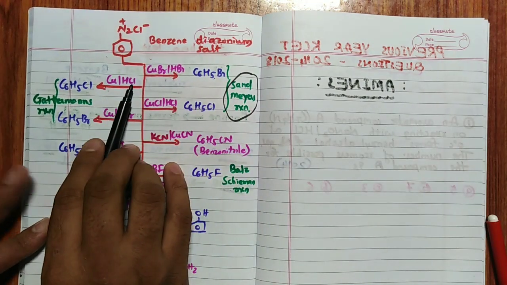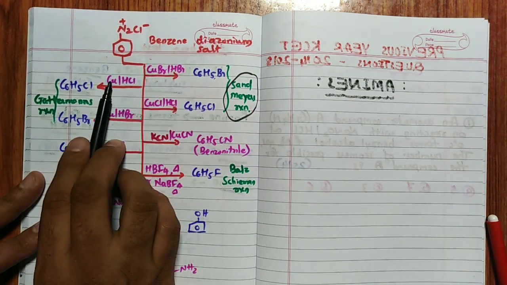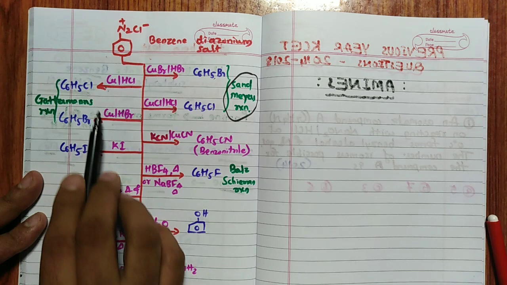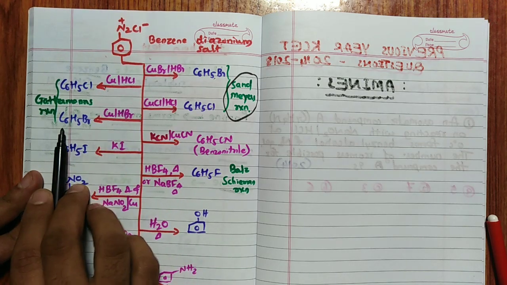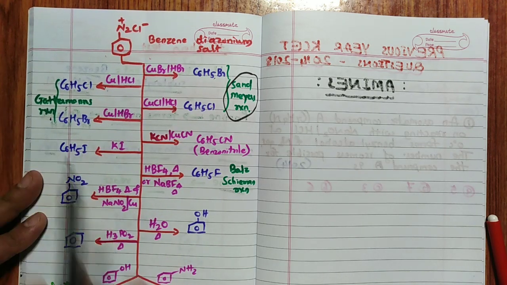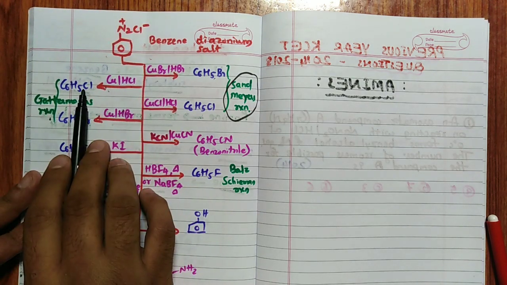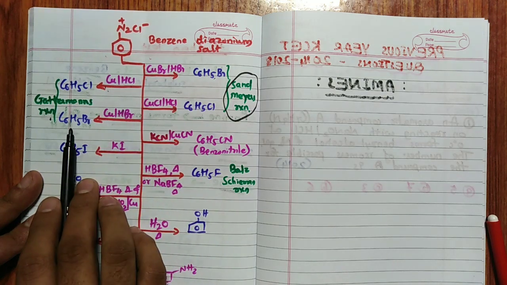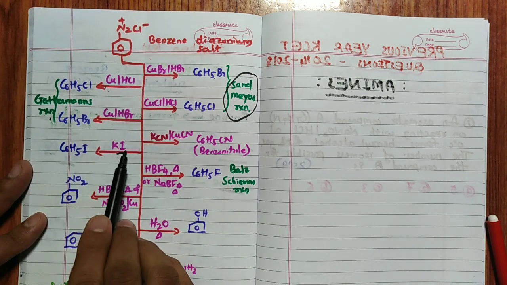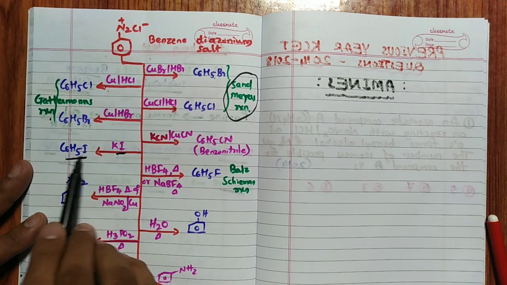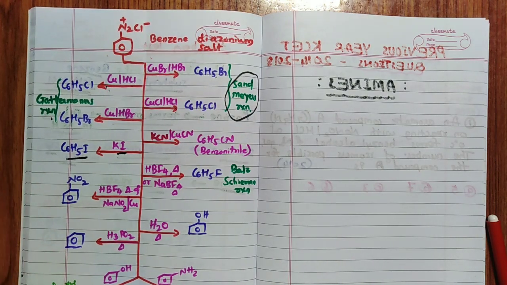Similarly, copper in HCl, see, CuBr here. But here copper in HCl gives C6H5Cl, copper in HBr gives C6H5Br, known as Gattermann's reaction. Gattermann-Koch is for aldehyde, benzaldehyde preparation. But here only Gattermann reaction. Cu/HCl gives chlorobenzene, Cu/HBr gives bromobenzene. With KI, potassium iodide, you get C6H5I, iodobenzene; this is the best preparation for iodobenzene.